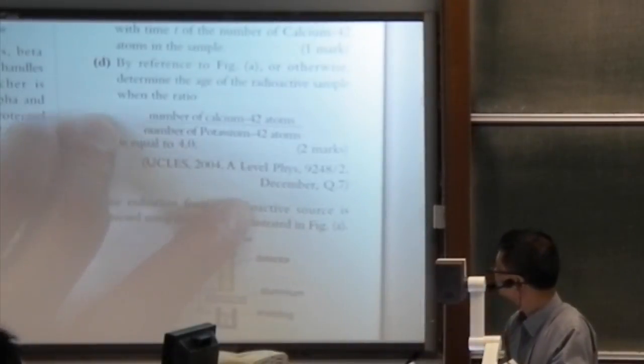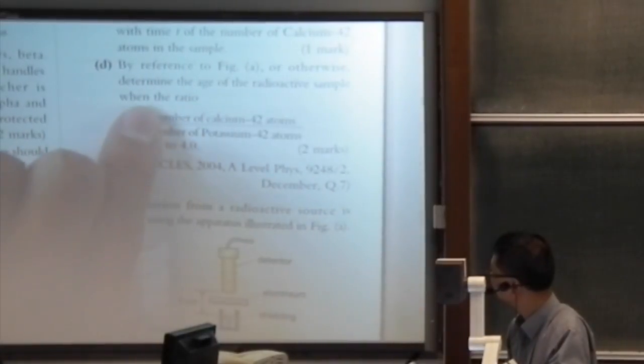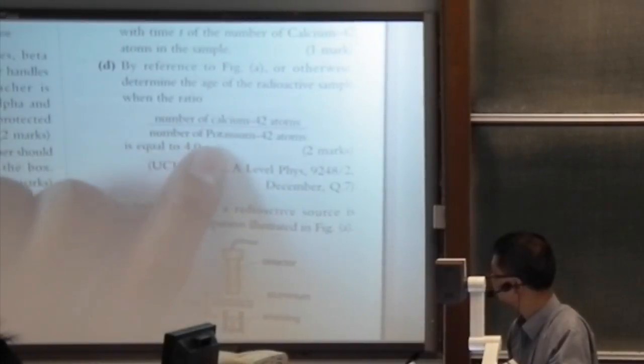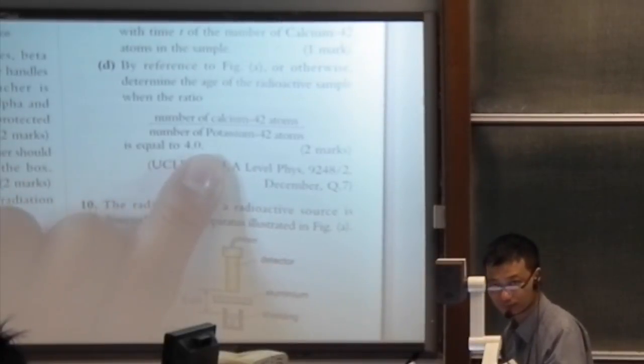D. By reference to figure A or otherwise, determine the age of the radioactive sample when the ratio is equal to 4.0. Okay, how do we find 4.0?